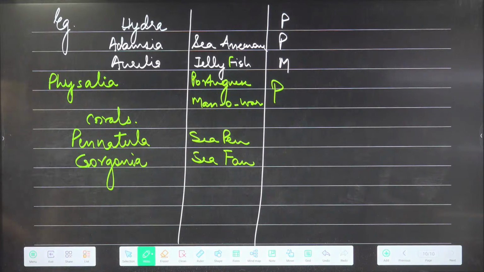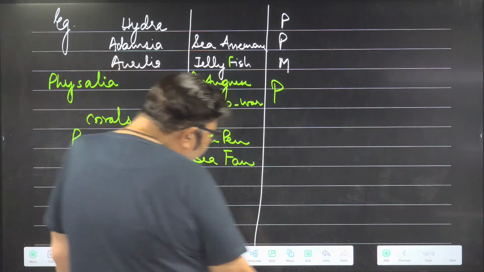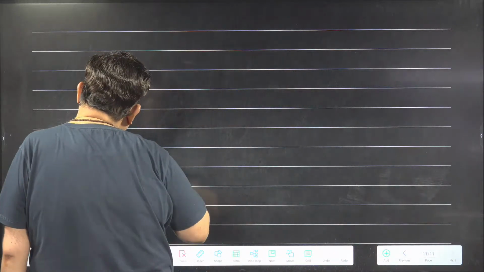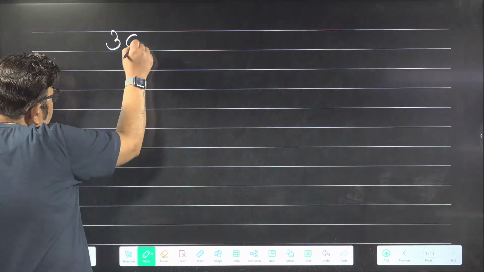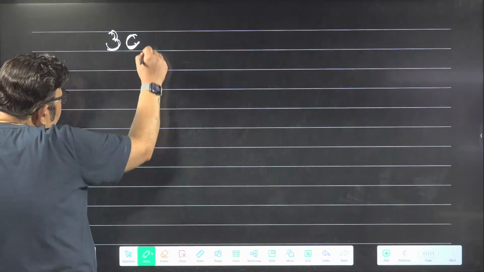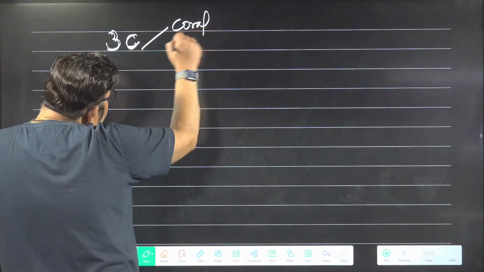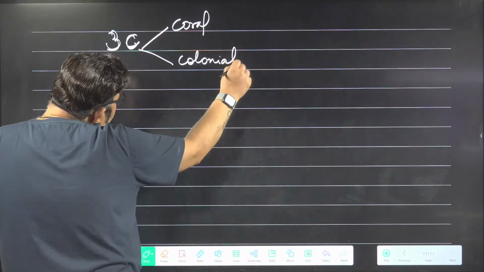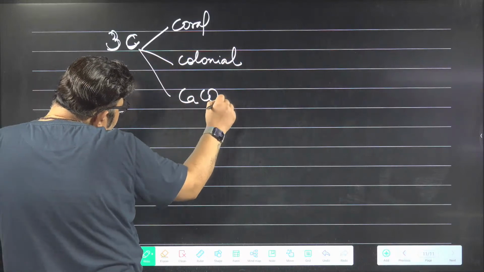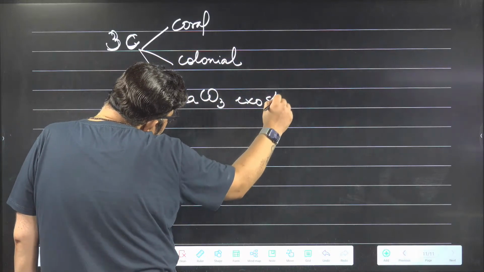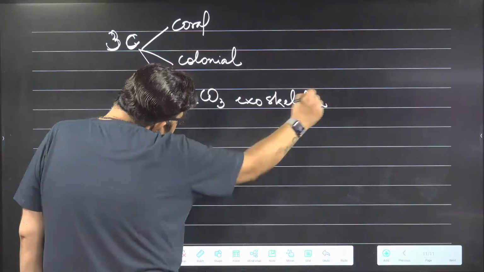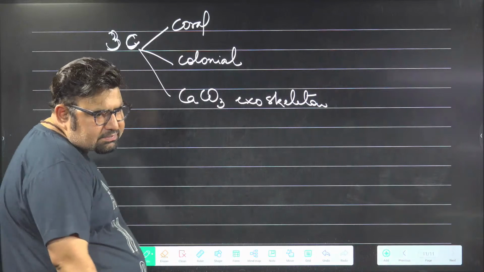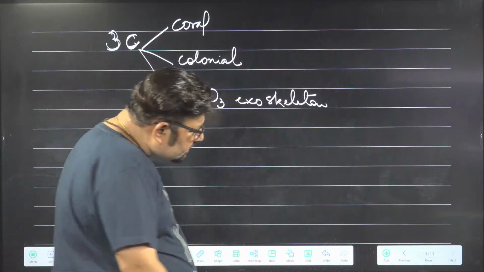Corals are colonial. They have a skeleton of calcium carbonate. Please remember, 3C for corals. One of the Cs is coral, one of the Cs is colonial. This is an example of colonial form, and they have a calcium carbonate exoskeleton.